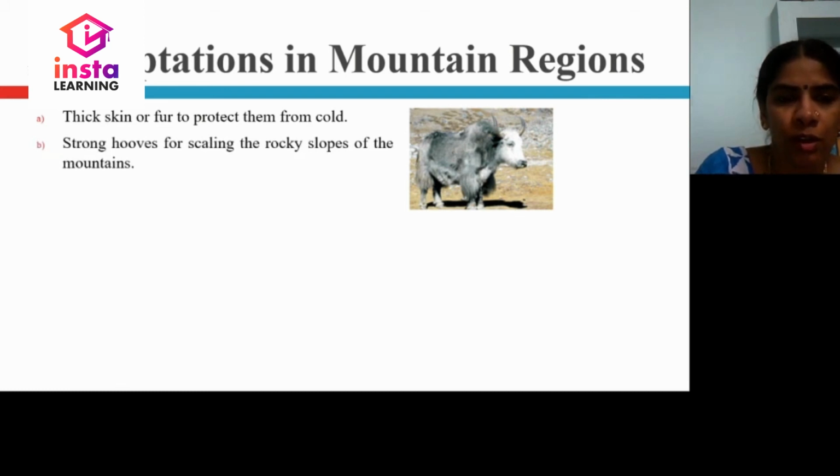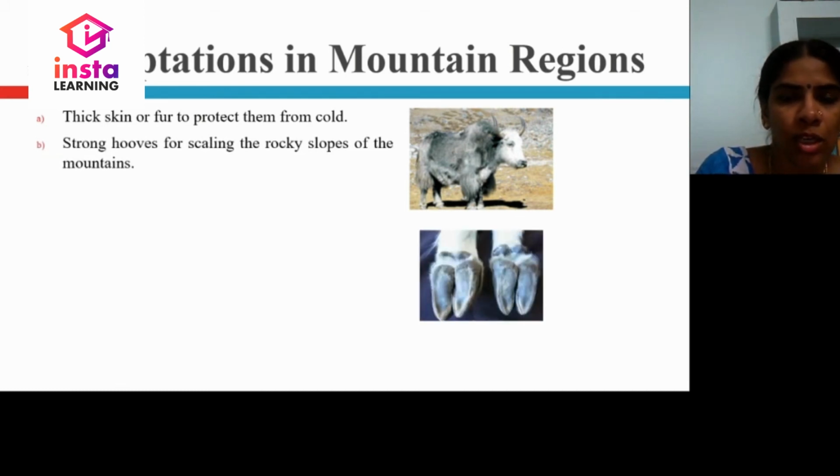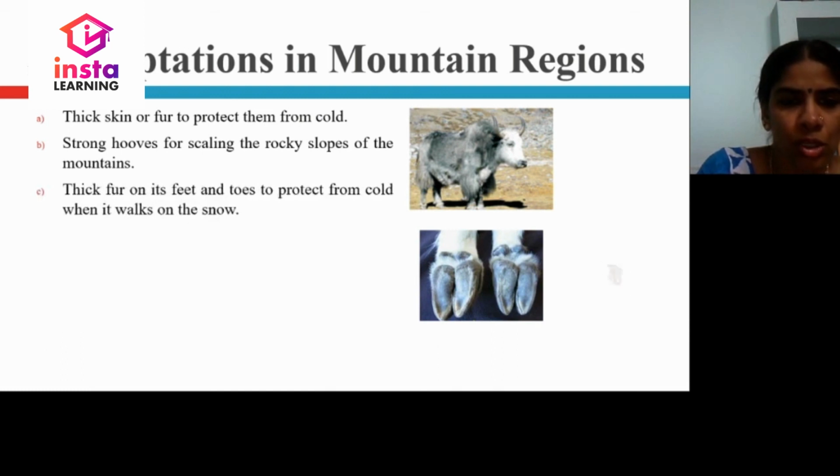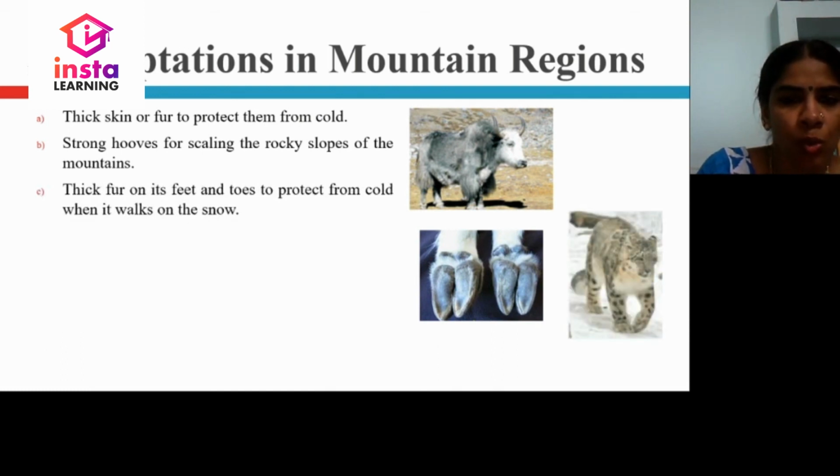Strong hooves for scaling the rocky slopes of the mountains. You can see this in sheep. Thick fur on the feet and toes protects from cold when it walks on the snow. You can see the leopard. Feet and toes are protected with thick fur so that they can walk on the snow.